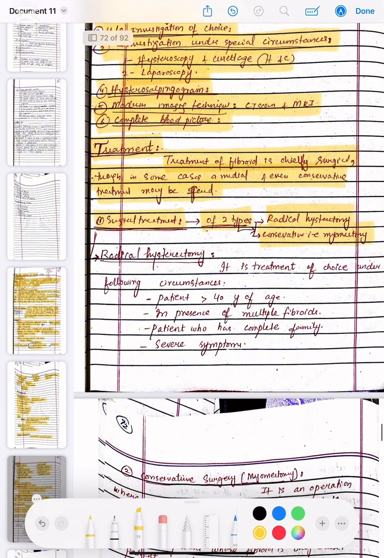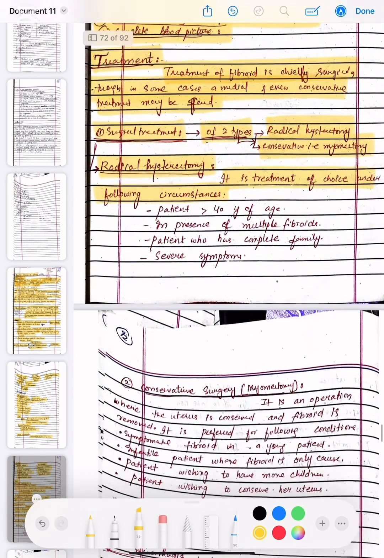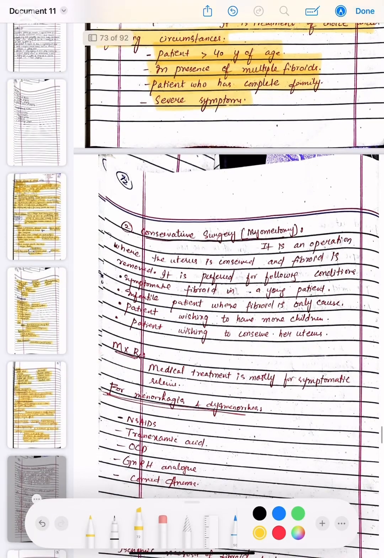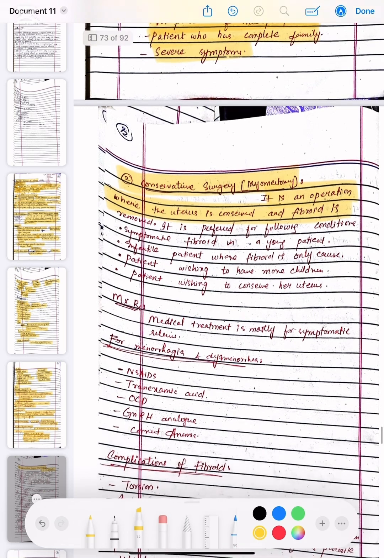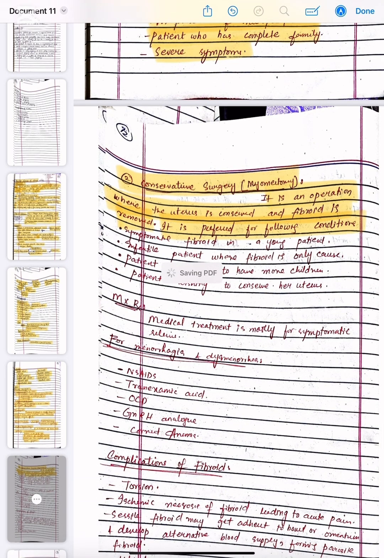Hysterectomy is the treatment of choice under the following circumstances: when the patient's age is greater than 40 years, when there are multiple fibroids, and when the patient has a complete family and has severe symptoms. Now, the conservative surgery, that is myomectomy, is an operation where the uterus is conserved and the fibroid is removed. It is preferred for the following conditions: symptomatic fibroid in a young patient, an infertile patient where fibroid is the only cause, and the patient who wants to conserve her uterus.